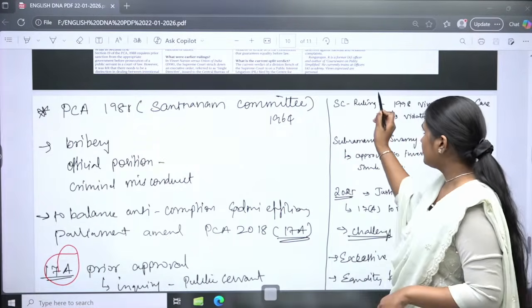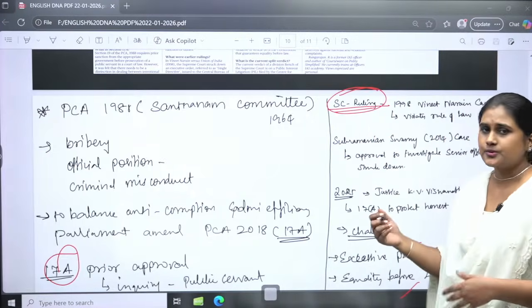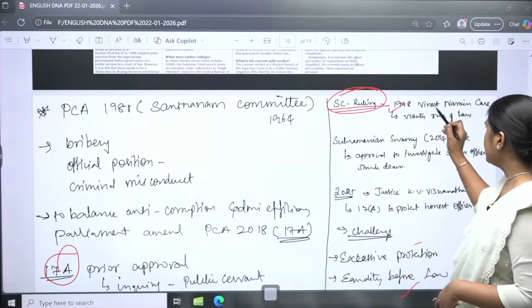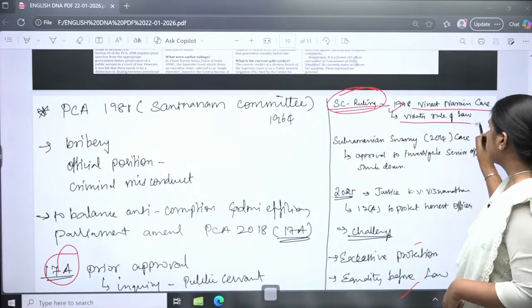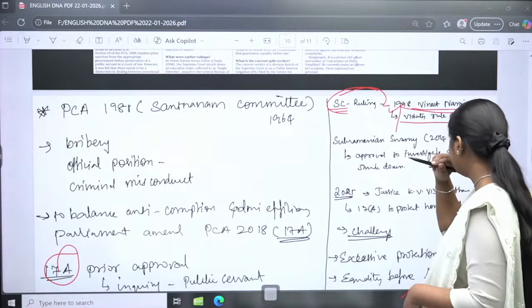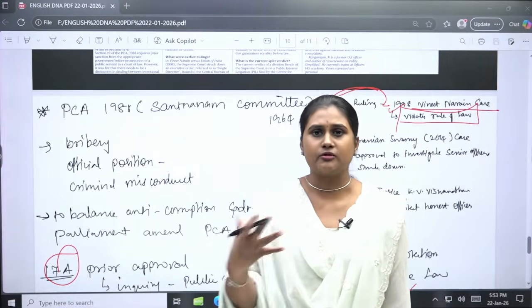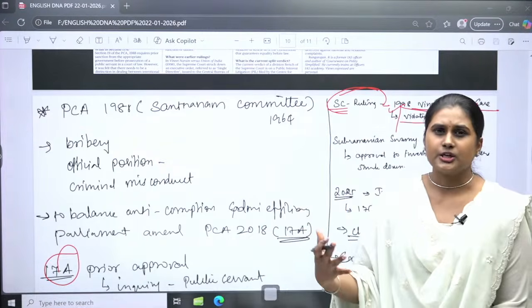When we see the Supreme Court's judgment in the 1998 Vineet Narain case, they said that this prior notice violates the rule of law, which implies that everybody has to be treated equally and with equal procedures.